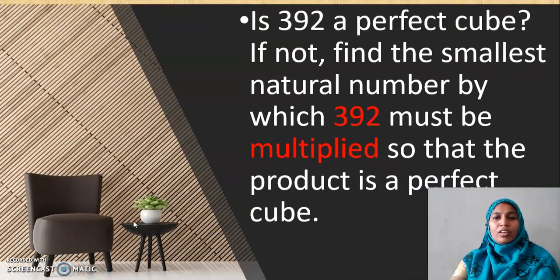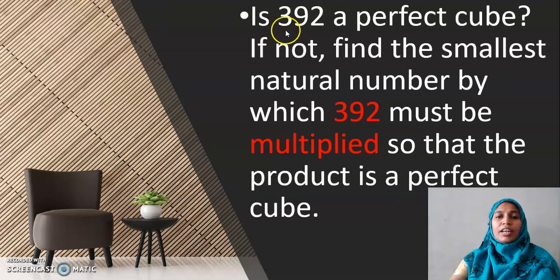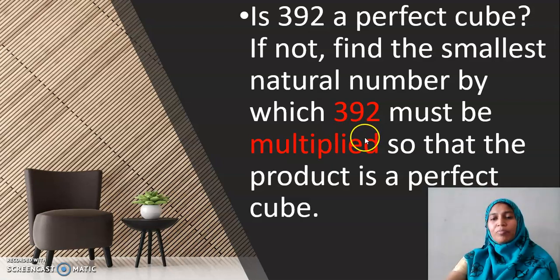Now, is 392 a perfect cube? If not, find the smallest natural number by which 392 must be multiplied so that the product is a perfect cube. Hope you remember the same kind of question in the chapter squares and square roots. Do you remember? Practice well based on those methods. You will have it in your periodic assessment.